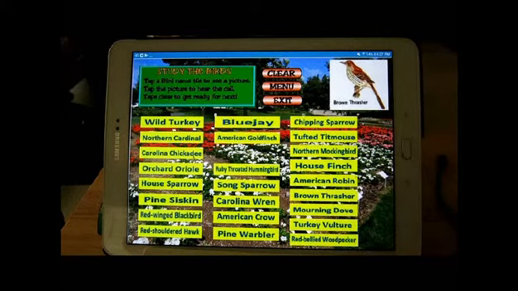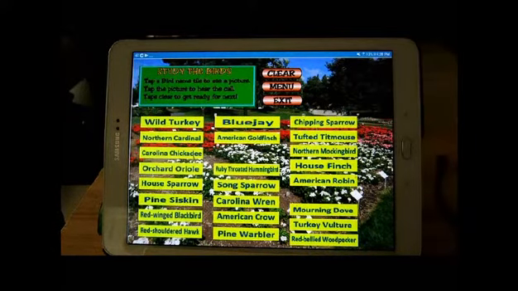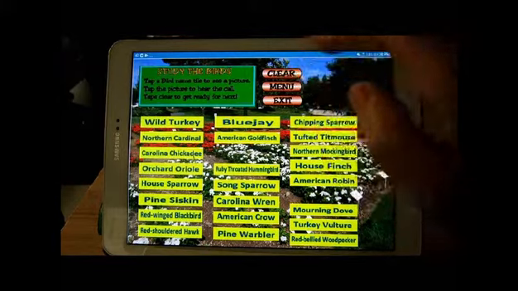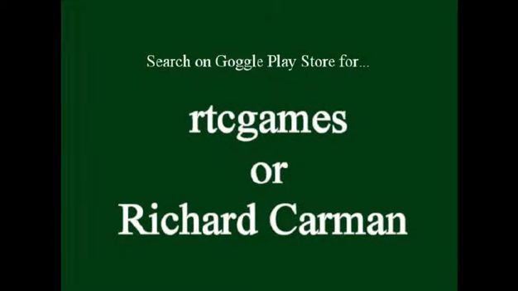Brown thrasher. Tap the picture, hear the sound, hear the call, and again clear it. Okay, so that is the program. As I said, it's free, doesn't cost any money at all, so download it, enjoy it.